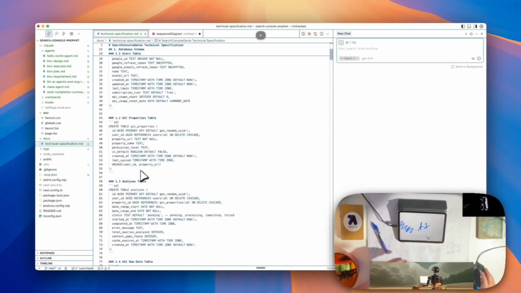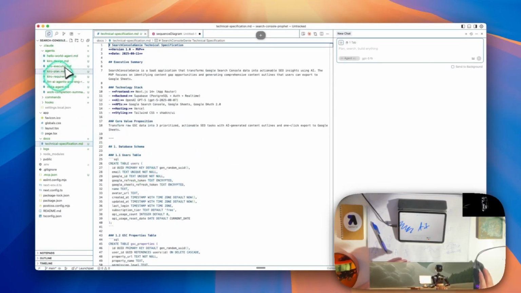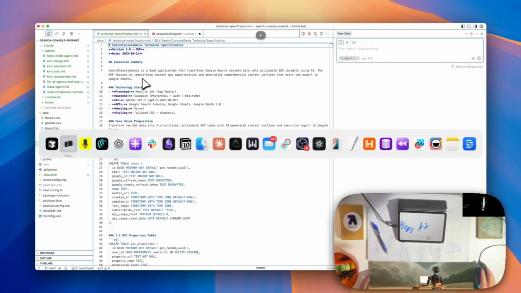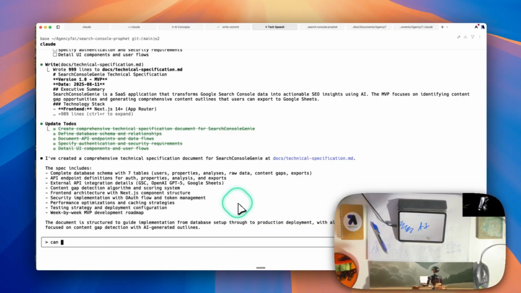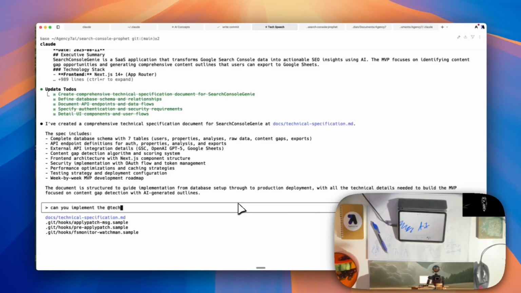Let's just see what this does. It wasn't my exact plan, I was going to follow these agents better, but let's just have Claude implement it now. So we're going to say, can you implement the technical specification?